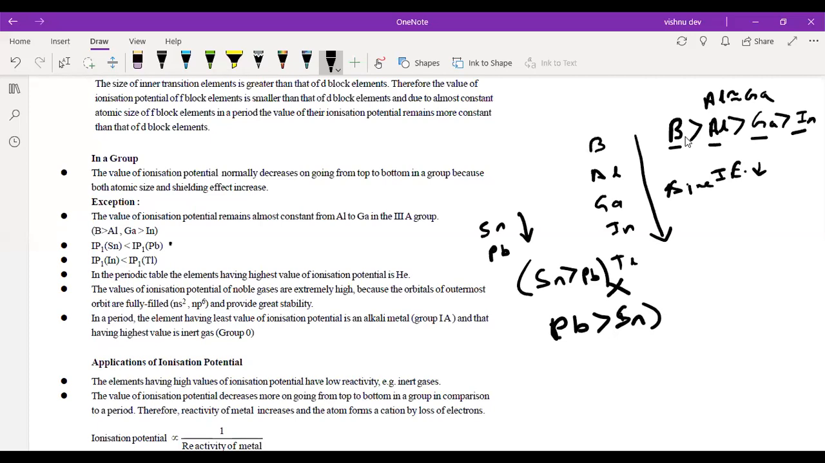The same way, indium and this thallium, Tl, है ना? Ideally, indium should have more ionization potential than Tl, but it is also opposite. So these are the exceptions. ठीक है, ये तुमको याद करना पड़ जाएगा. ठीक है, चलो.